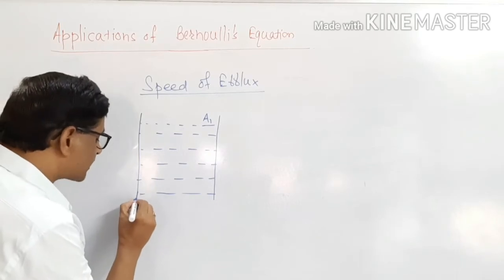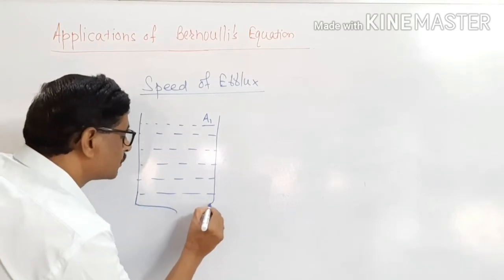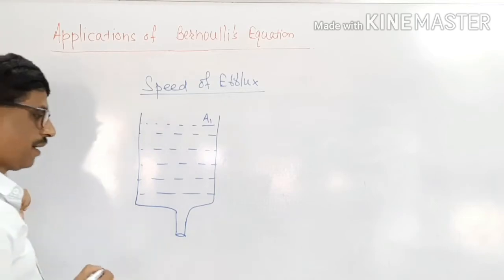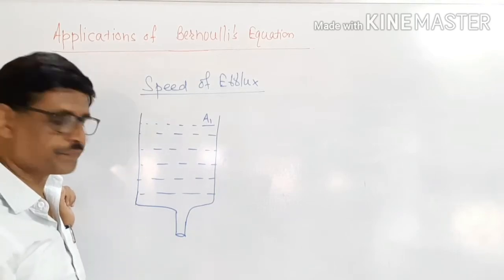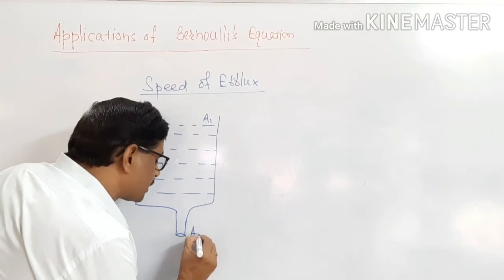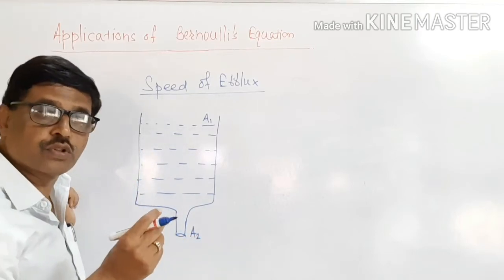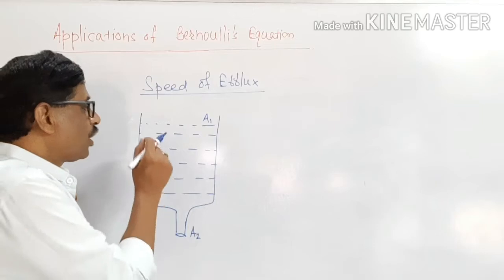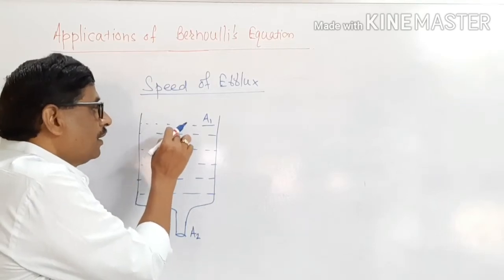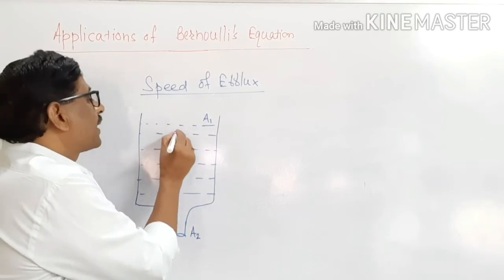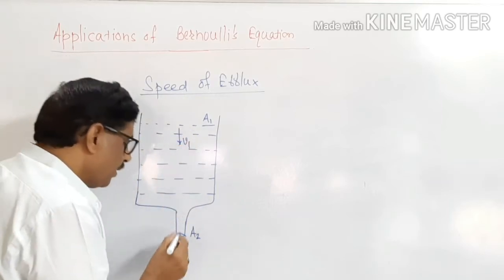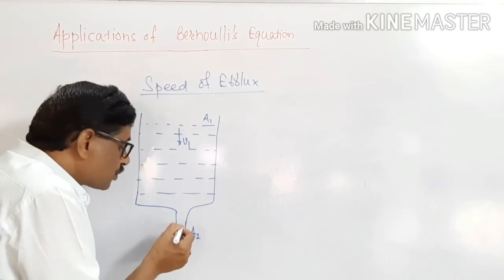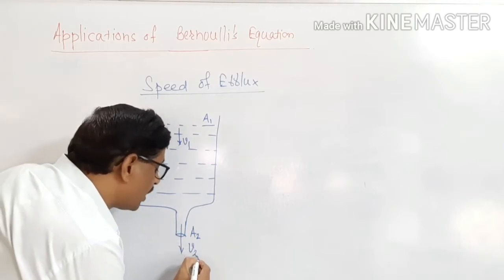Now, this liquid is drained out of the tank through a very small orifice, a very small hole. The area of the orifice is A2. The velocity with which the liquid flows in the tank is V1 and the velocity with which the liquid comes out of the orifice is V2.